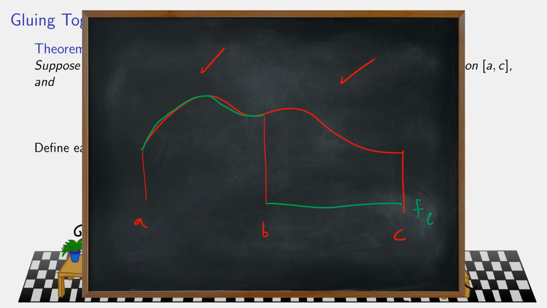And then I also define f sub R to be 0 on the left, but then the value of the function on the right. Since we were known to be integrable on the left, the green function overall is integrable. And since we were known to be integrable on the right, the blue function overall is integrable. Also, the integral of the green function is just this left integral, and the integral of the blue function is just this right one.